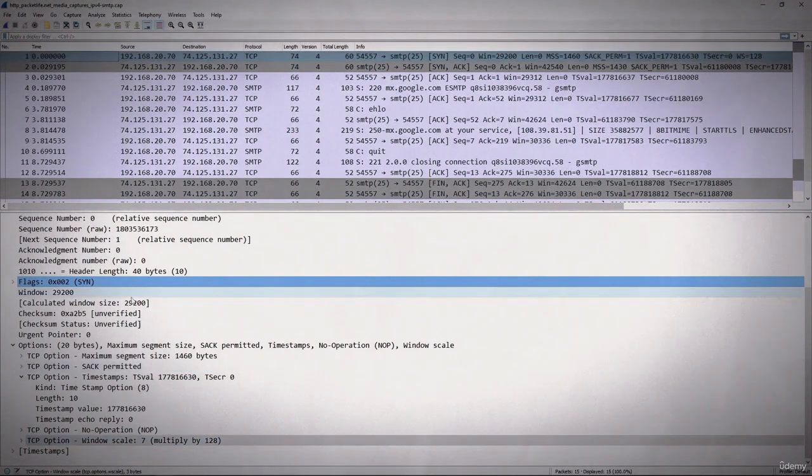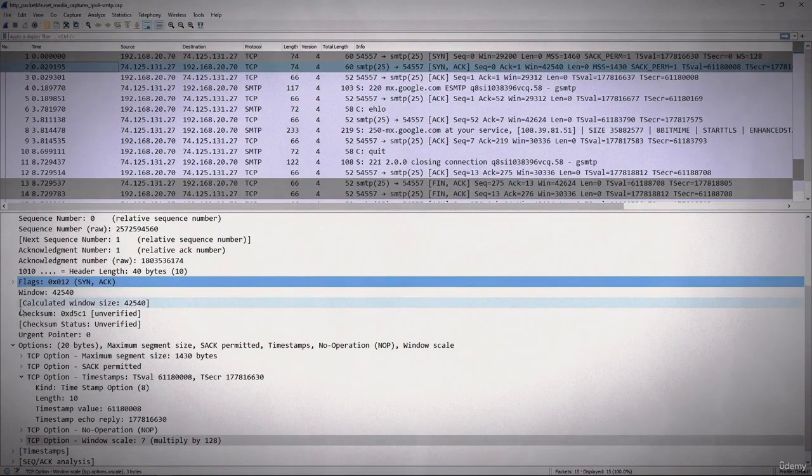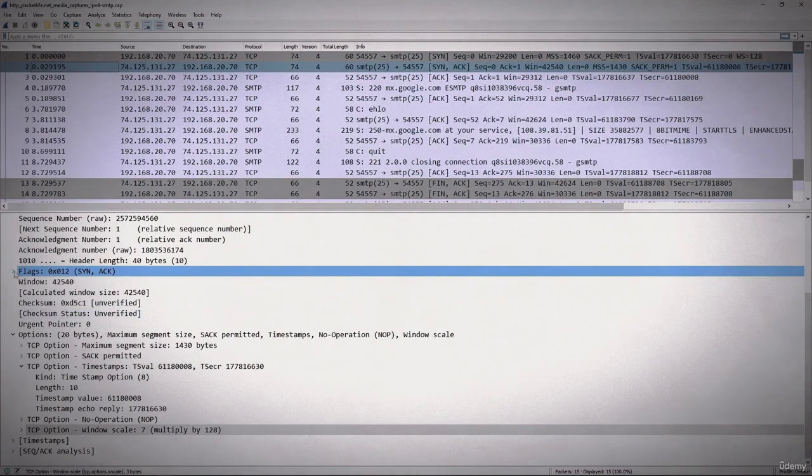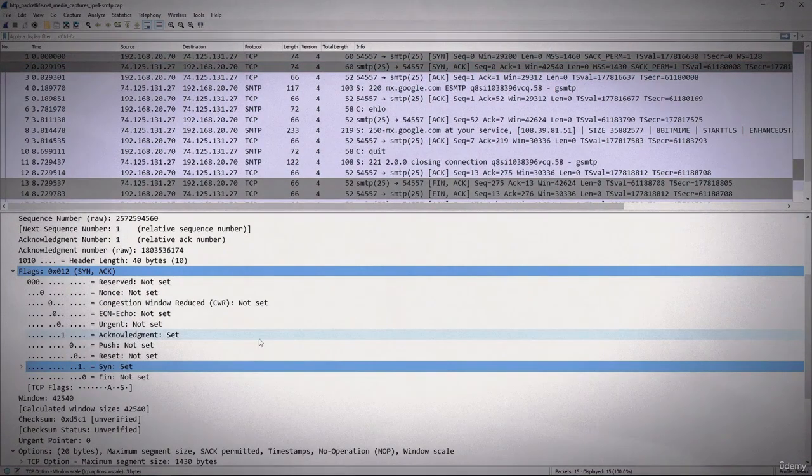The server then responds with the SYN-ACK. I will scroll down here, and here you can see the acknowledgement flag. If I just move to the flags, you can see the acknowledgement flag and the SYN flag. Now keep in mind that the SYN flag is set only on the first 2 packets of the 3-way handshake. After that you won't see it again in that conversation.